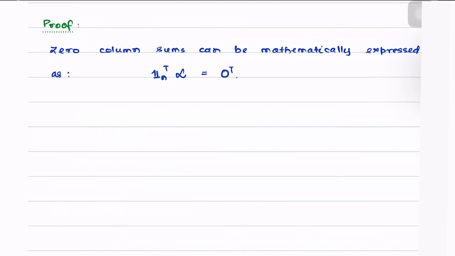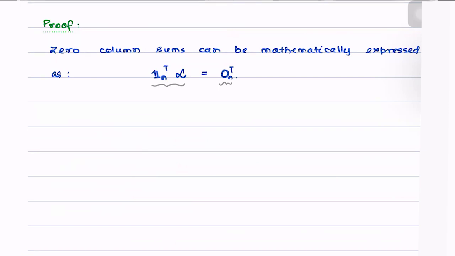So what we have done here is we've simply added the columns by multiplying 1n transpose to every L. And this here represents that each sum is now equal to 0. Let me write here 0n so that we do not confuse it with the scalar 0.